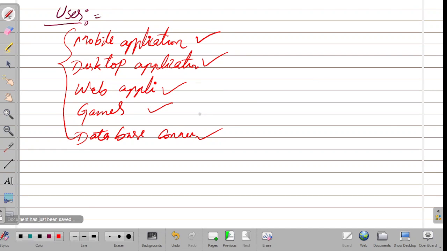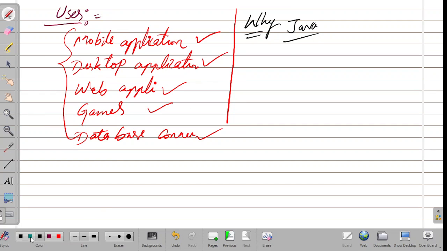So many applications are there. Why do we use Java? So many languages are there, right? So why do we use only Java? That is the question. Why Java? Because Java has some features. The first feature is that it is platform independent. What is meant by platform independent?